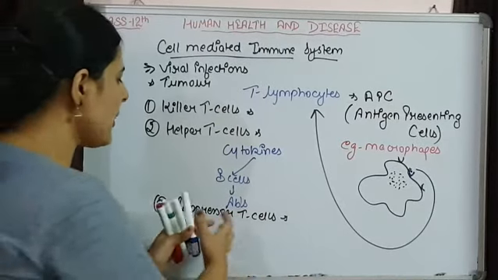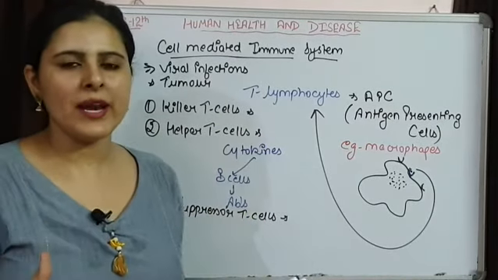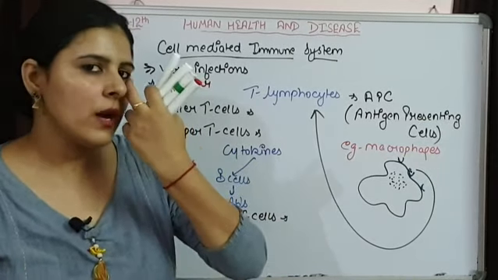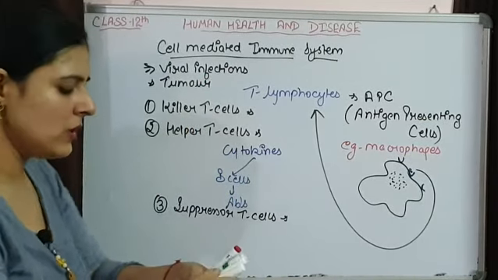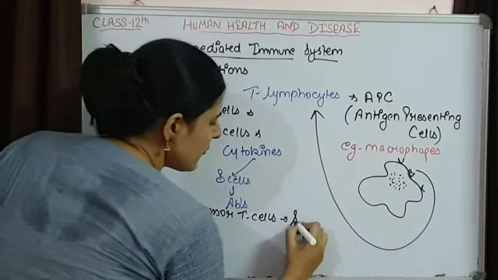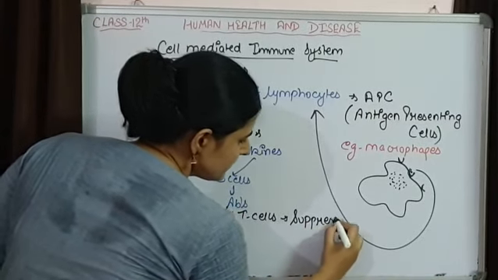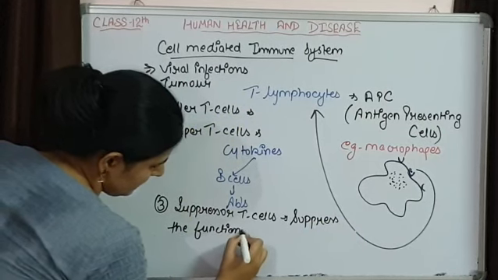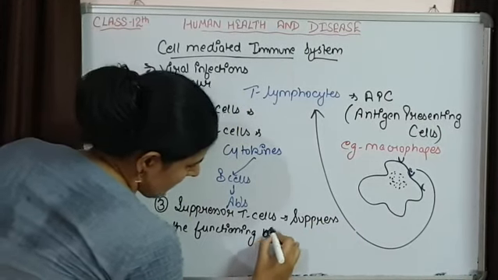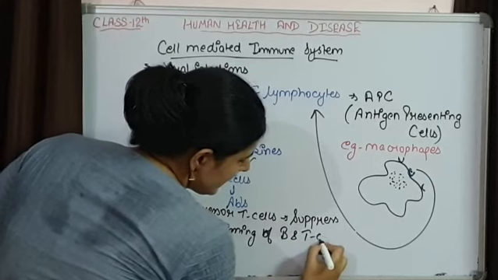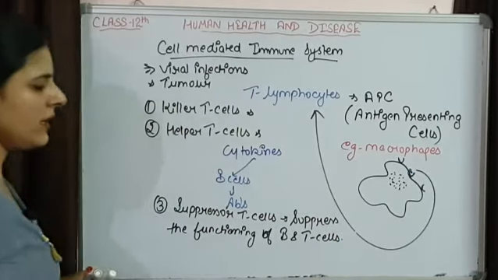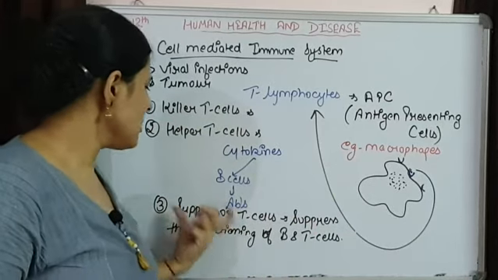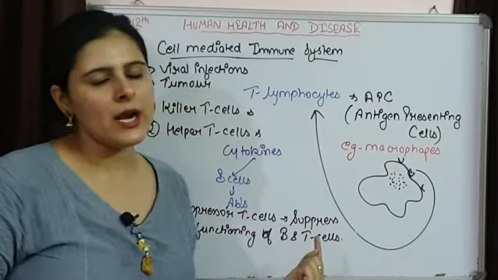So they also provide a protective role against autoimmune diseases. We will talk about different autoimmune diseases also. They suppress the functioning of B and T cells when an infection is almost treated, and do not allow them to attack the self cells.